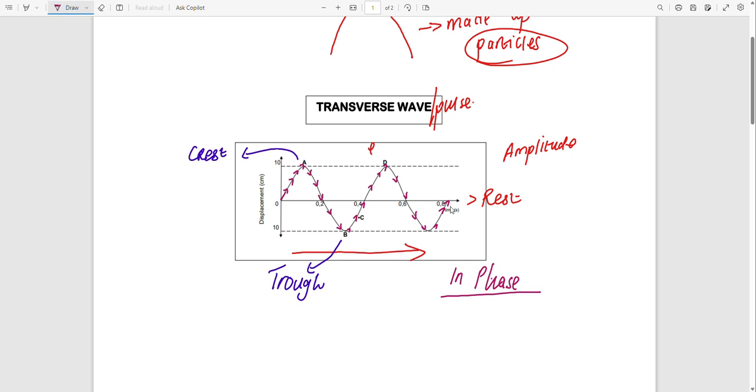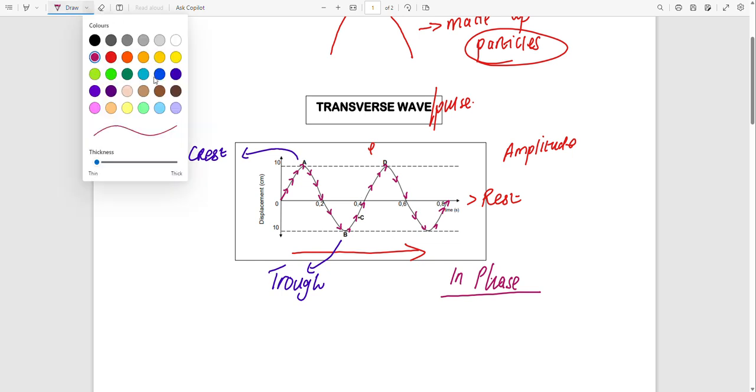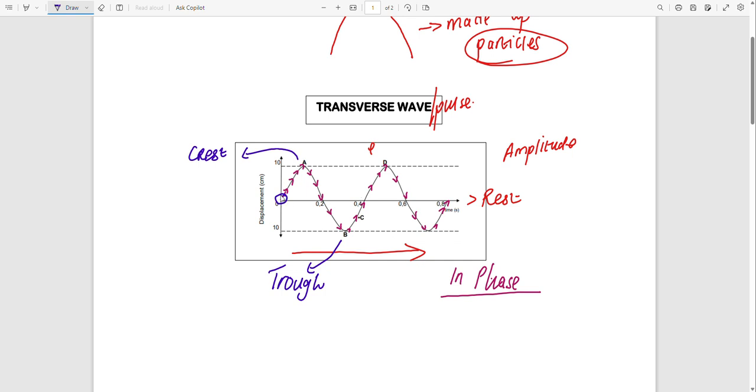We identify points which are in phase by identifying the particles that are doing the same thing. So for example, the particle that is here is going up, and also the particle that is here is also going up. So between this one and this one, we will find the points which are in phase.